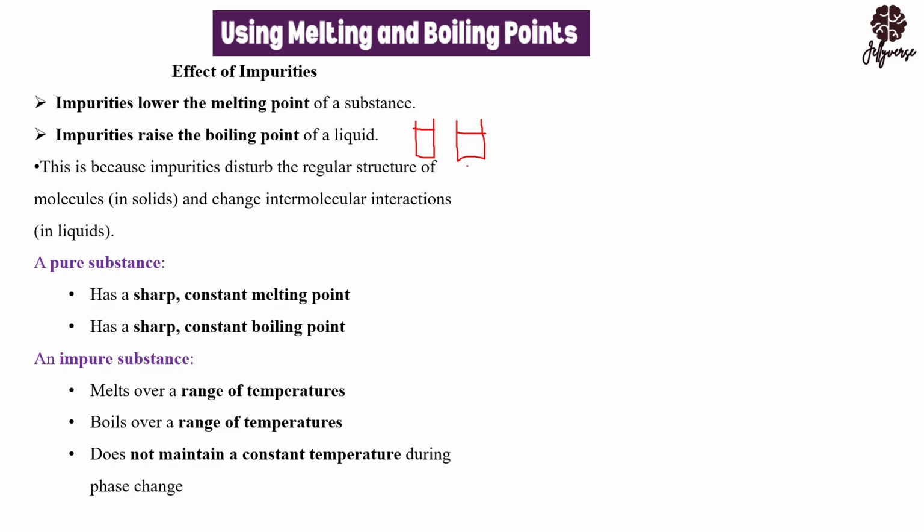Maybe around 120 degrees before it boils. That is it. Impurities raise the boiling point of a liquid, but impurities lower the melting point of a substance. I'm using substance here because melting is from solid to liquid, whilst boiling is from liquid to gas. So now let's look at the reason.